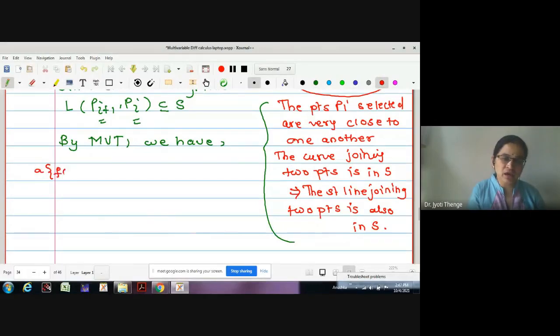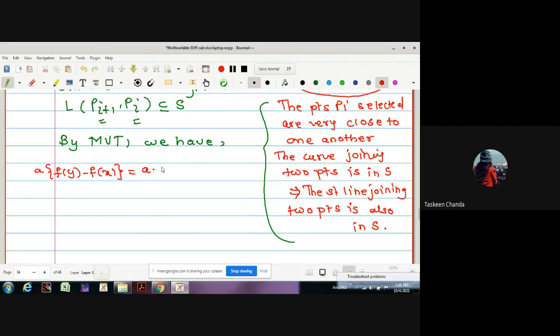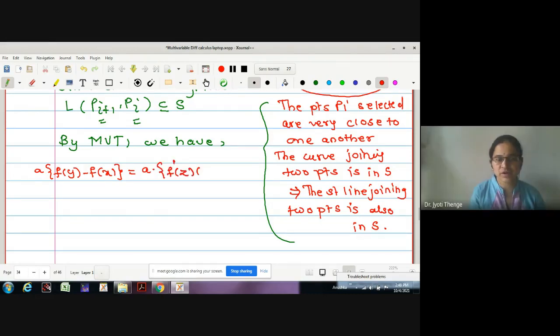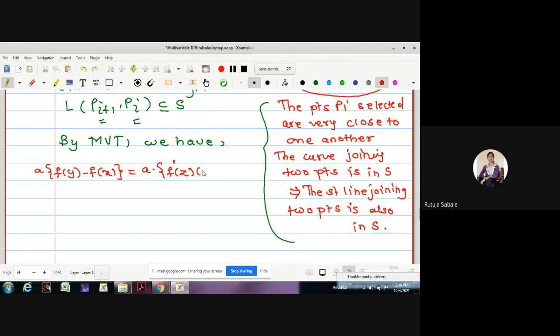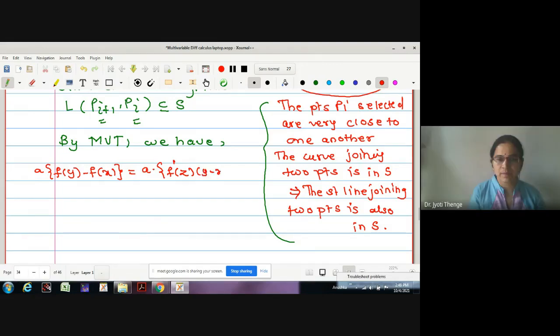This is a·(f(y) minus f(x)) is equal to, can anyone tell me the right side? a·f'(z)(y minus x). Good. This is the statement we have proved.